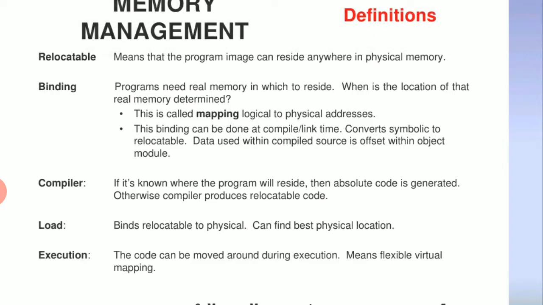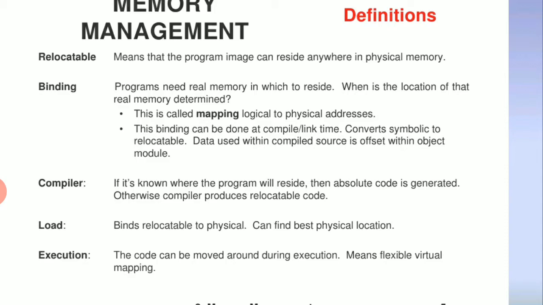The binding can be done at compile or link time, and the compiler converts symbolic addresses to relocatable data, used within the compiled source as an offset within the object module.